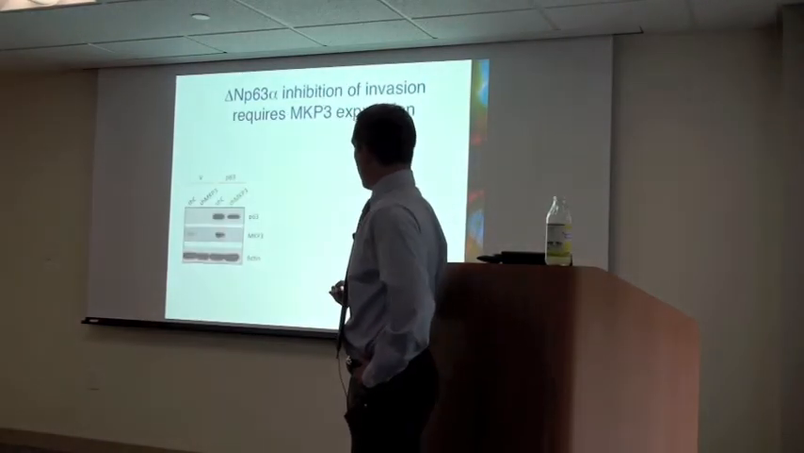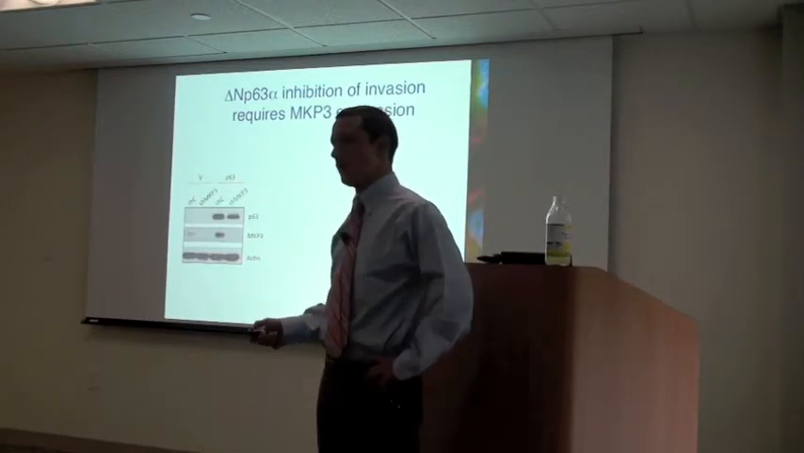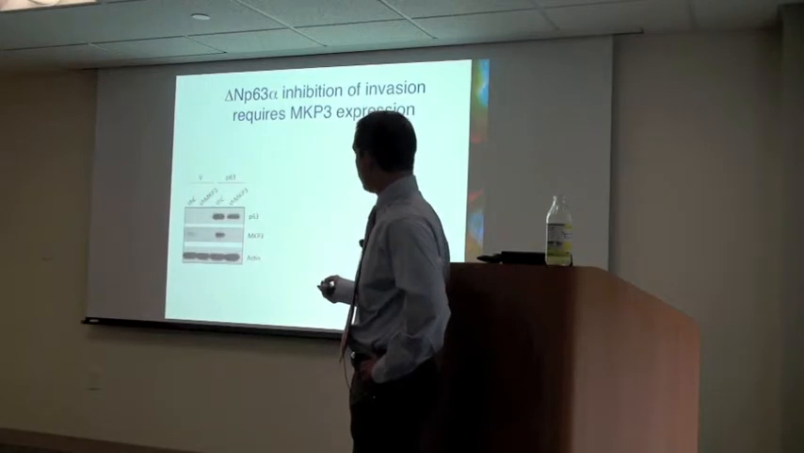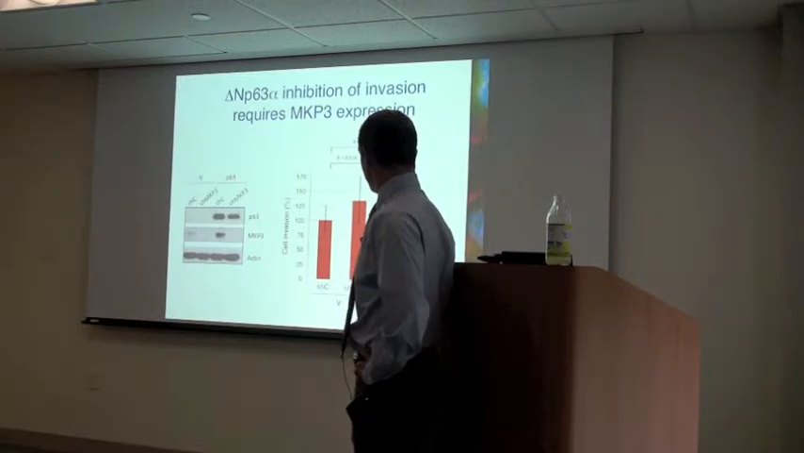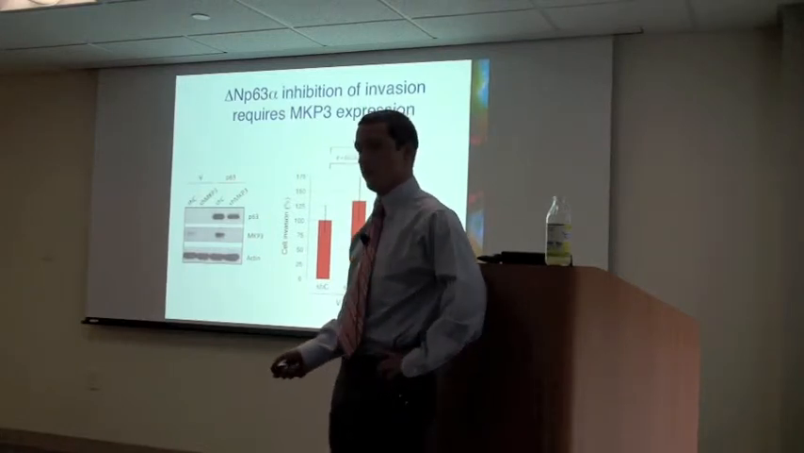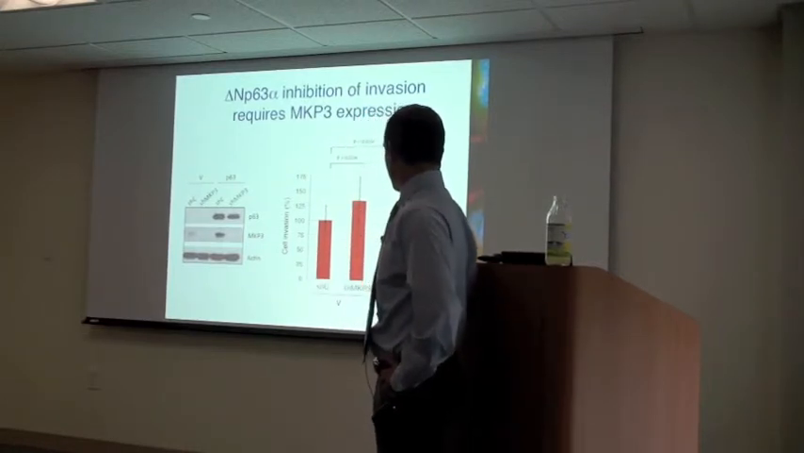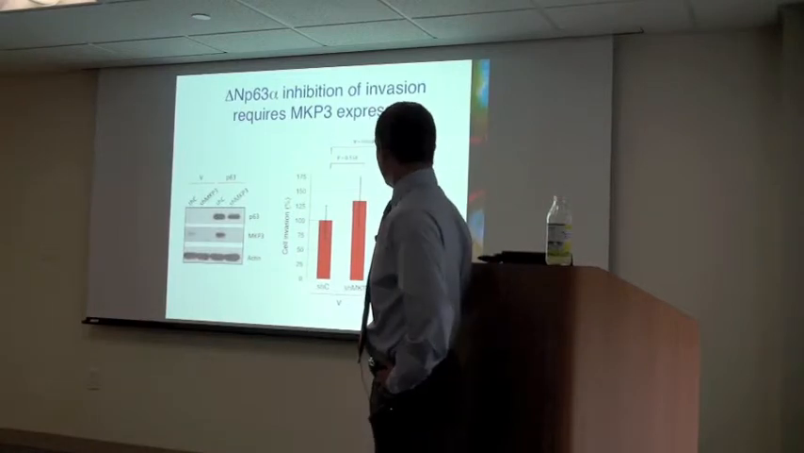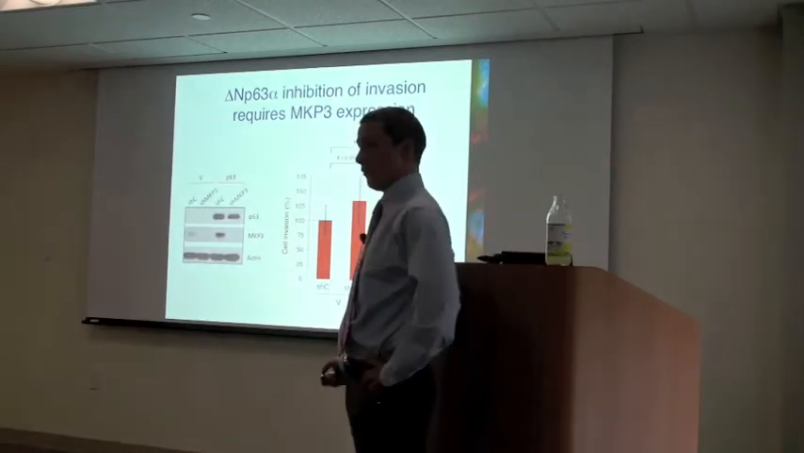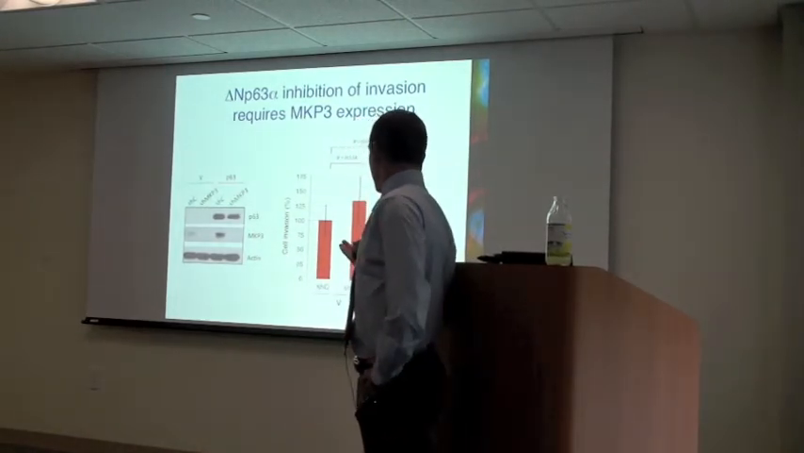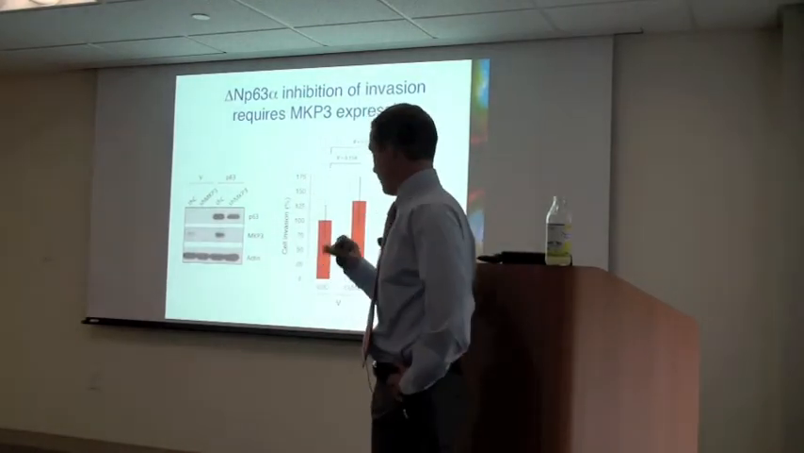So to test this, I knocked down MKP3 expression, this time in a background of p63 overexpression, and then I subjected these cells to cell invasion assays. And I found, as expected, p63 in the presence of a control short hairpin RNA markedly decreases cell invasion, but when we get rid of MKP3, cell invasion triples. Sure, it doesn't go all the way back up to 100%, but it triples compared to the control short hairpin, indicating that MKP3 upregulation by p63 is at least partially responsible for mediating these effects.